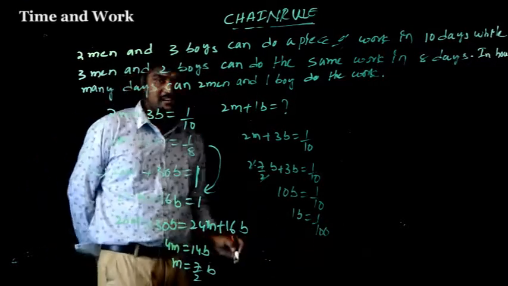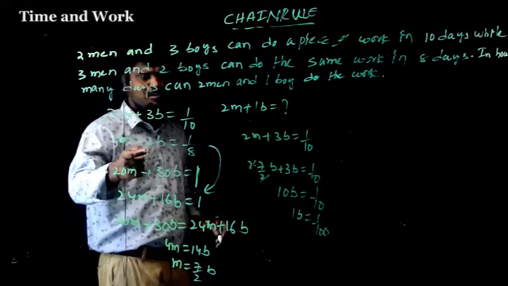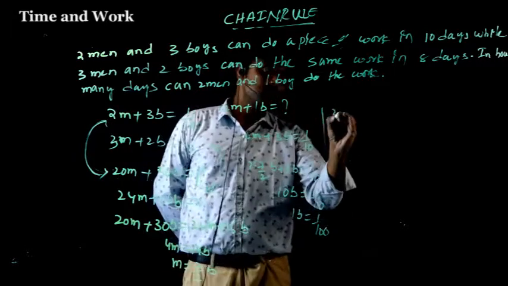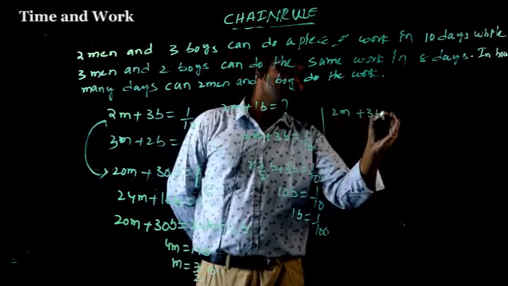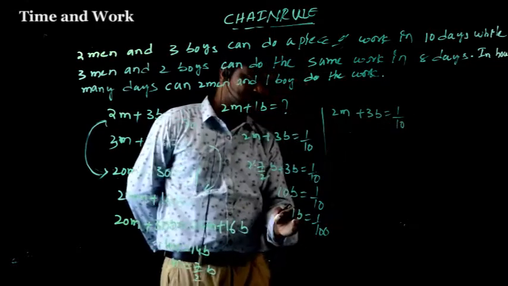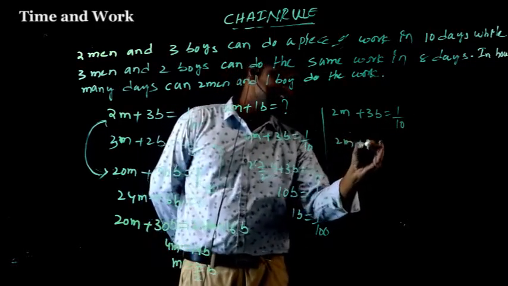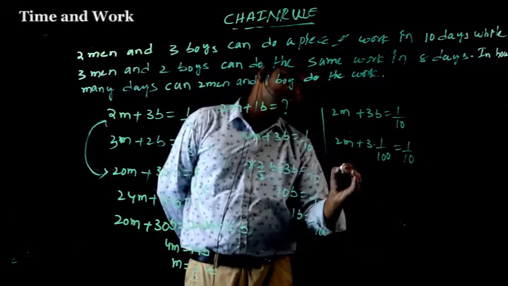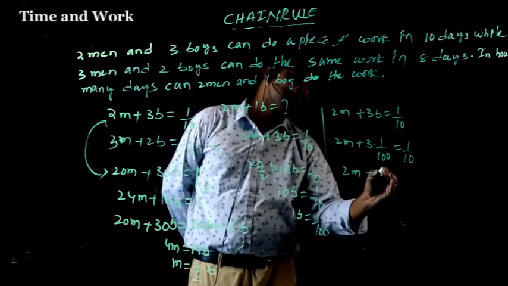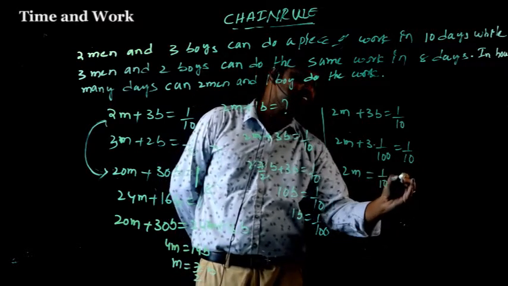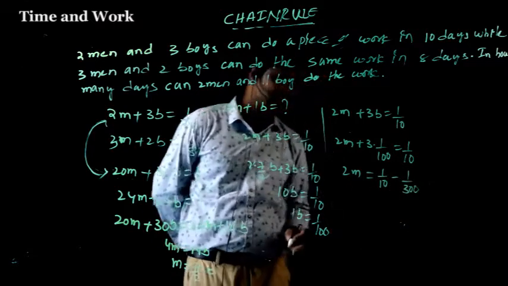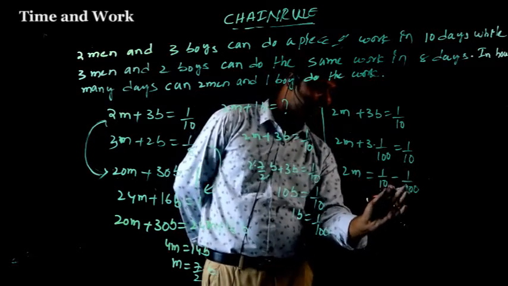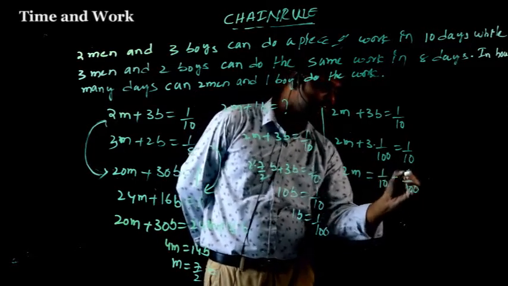Now to find men, substitute this in equation 1 or 2. So 2 men plus 3 boys equal to 1 by 10. 1 boy equal to 1 by 100, so 3 boys is 3 into 1 by 100. 2 men equal to 1 by 10 minus 3 by 100.